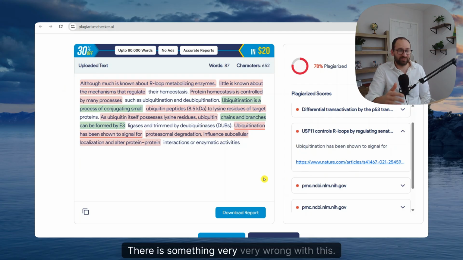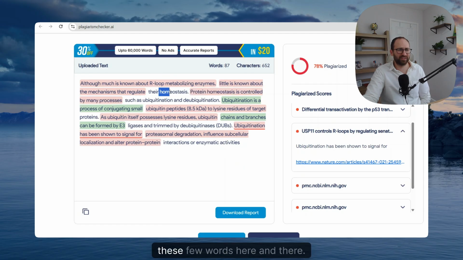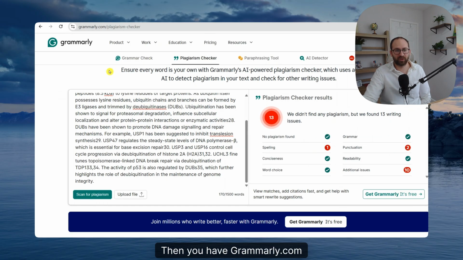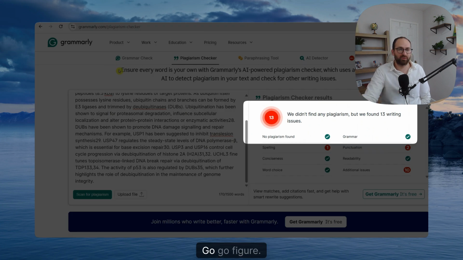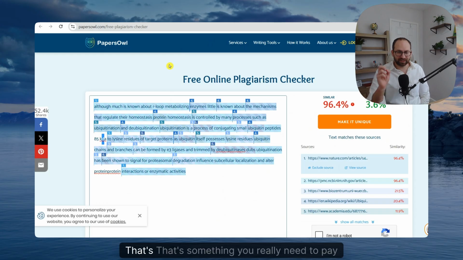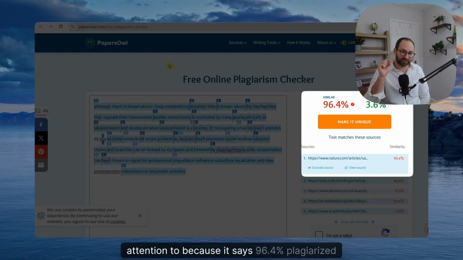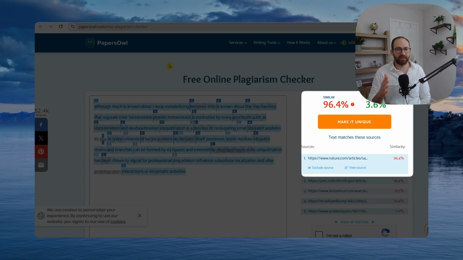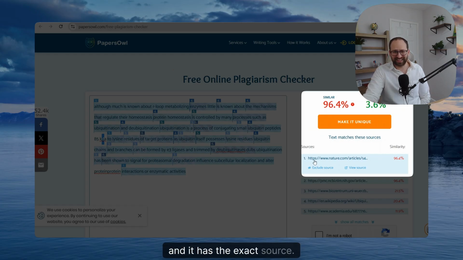There is something very, very wrong with this. I don't get how it could recognize this text as plagiarized, but not these few words here and there. I wouldn't use that. Then you have Grammarly.com: no plagiarism found. Go figure. Then we have PaperOwl. That's something you really need to pay attention to, because it says 96.4% plagiarized, and it has the exact source.